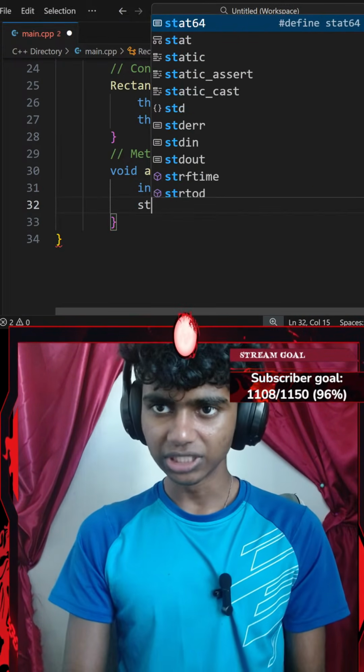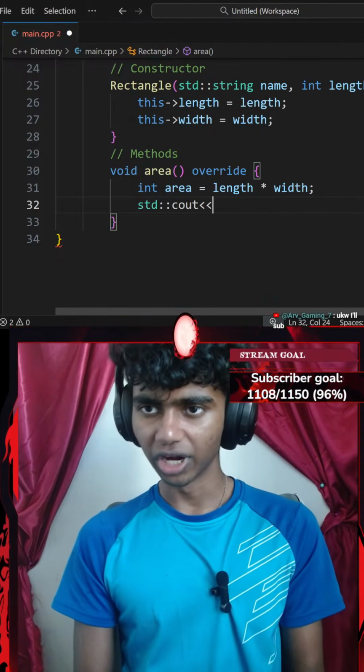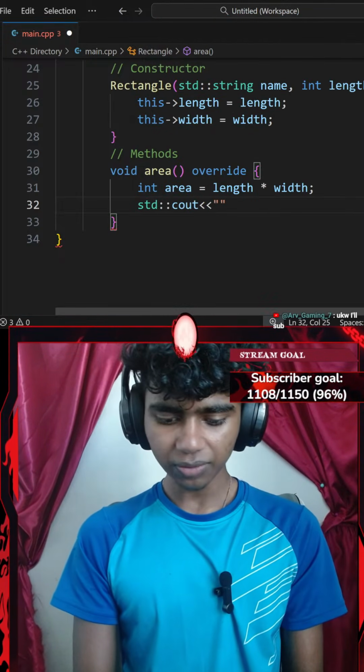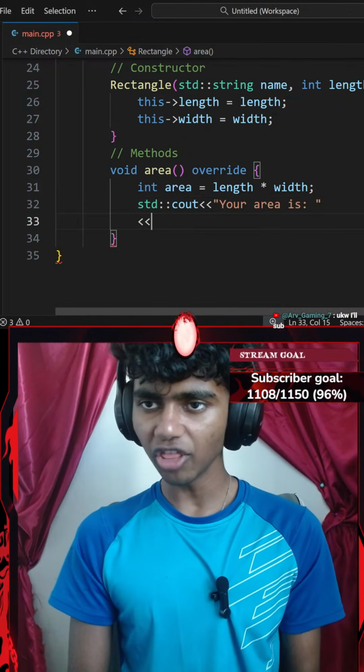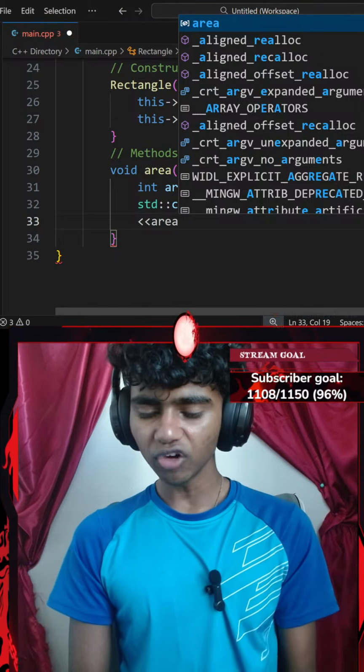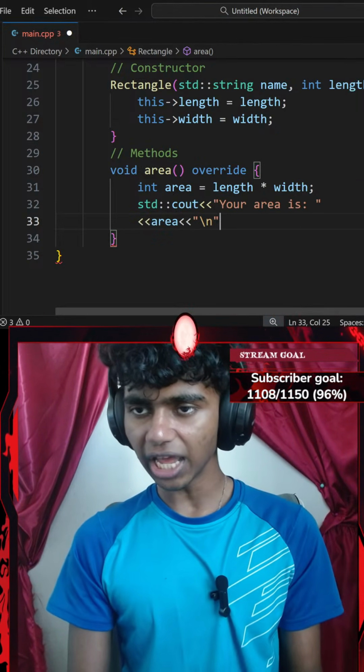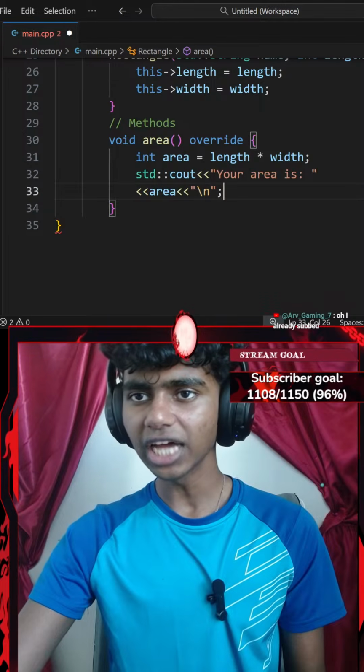Okay, and then let's go with something like a standard console output with an insertion operator that is going to say something like your area is. So I'll go with another insertion operator of my area variable with a new line ending with a semicolon. Okay, that's pretty much it.